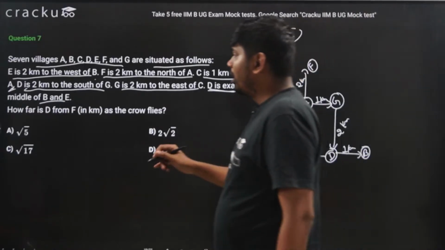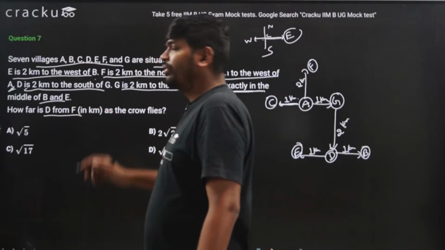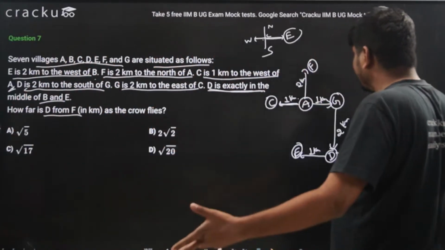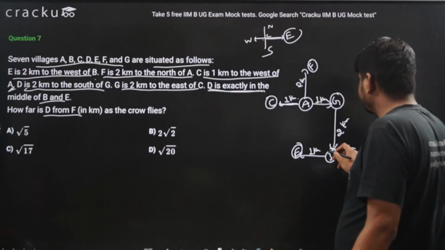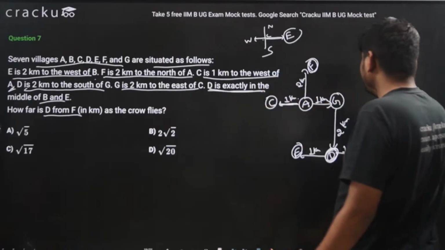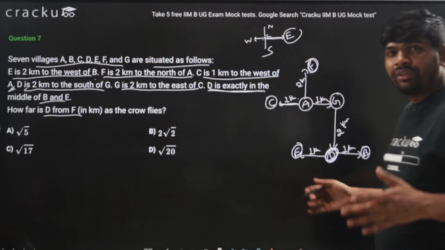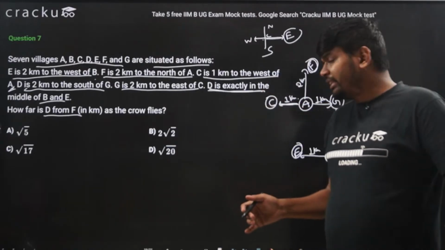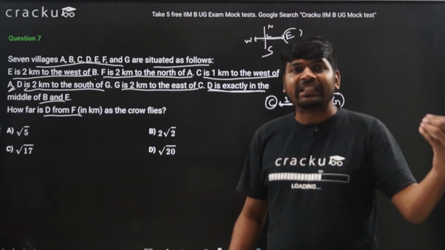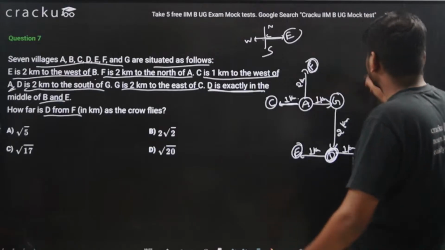How far is D from F? We need to find the distance between D and F. Where is D? D is here. Where is F? F is here. Now let us find the distance between D and F in terms of the x axis and y axis.